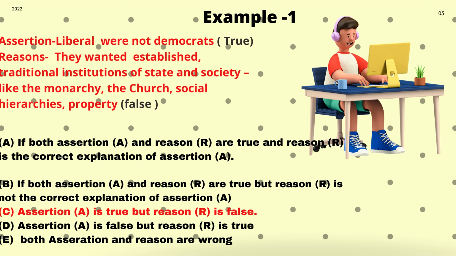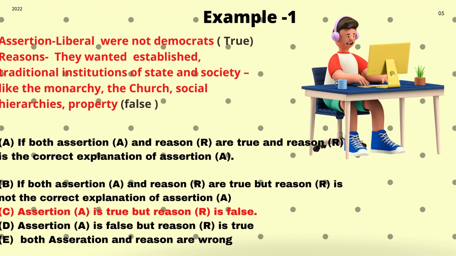Number two, while answering assertion and reasoning, you should keep in mind there are two steps. Now let's see what those two steps are and when you apply them. So let's look into this example. In example number 1, the assertion says liberals are not Democrats. The reason: they wanted to establish traditional institutions of state and society like monarchy, church, etc.